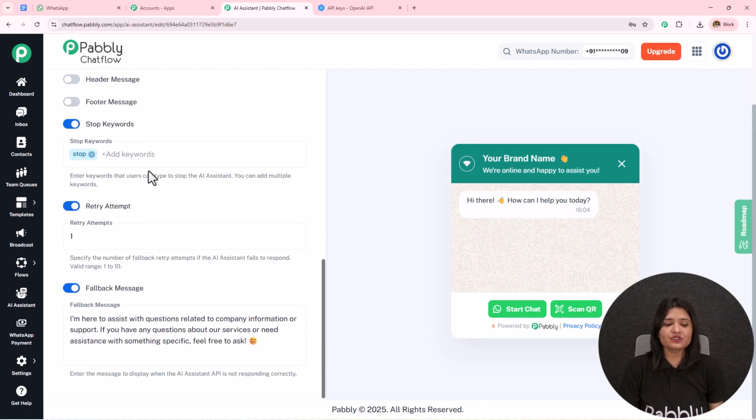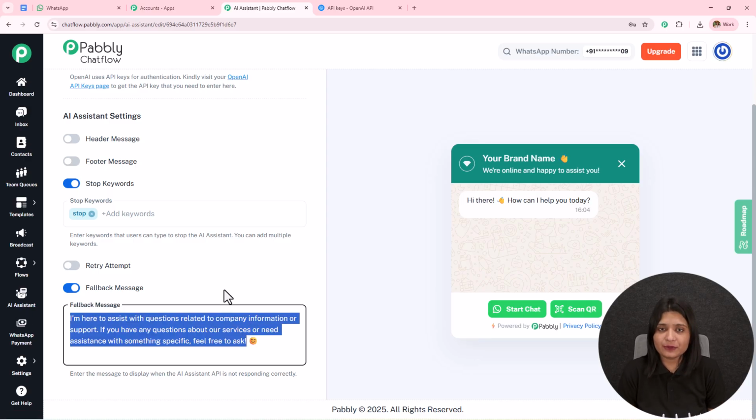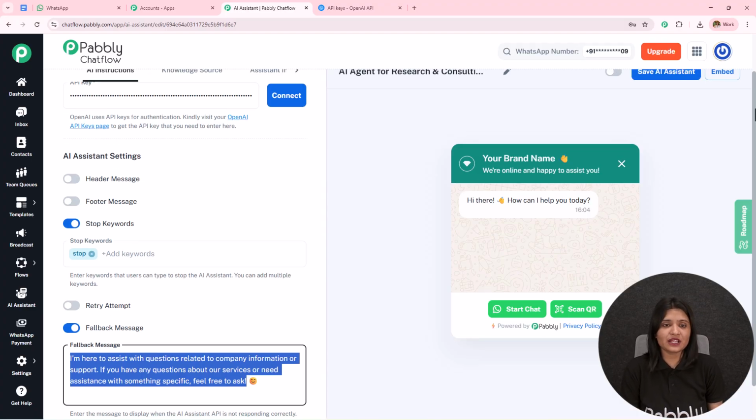We have this retry attempt. So if the AI assistant fails to reply, the number of attempts which you give is the retry attempt. You can enhance this according to your choice and preference from 1 to 10. Then we have this fallback message. In this fallback message I have entered, I am here to assist with questions related to company information or support. If you have any question about a service or need assistance with something else, feel free to ask. Here what you can do: when your API is not responding, your AI agent will not be able to respond to the particular query exactly, and in that case this fallback message will be sent. You can also add the contact details of the company information. So if this fallback message is being sent, at least if the queries are not resolved, your contact details will be sent to that particular user.